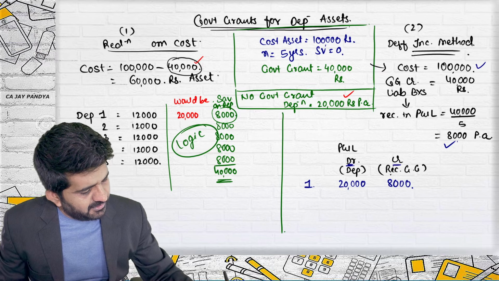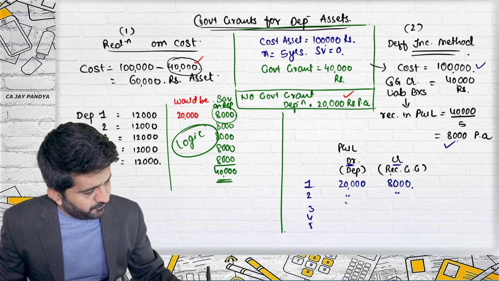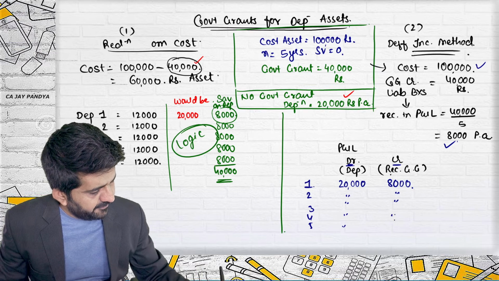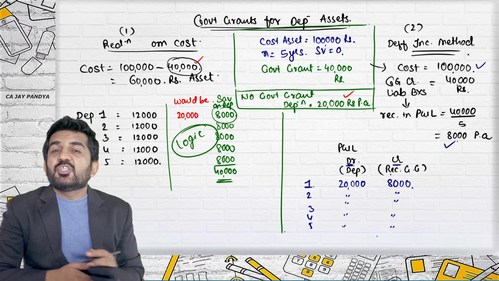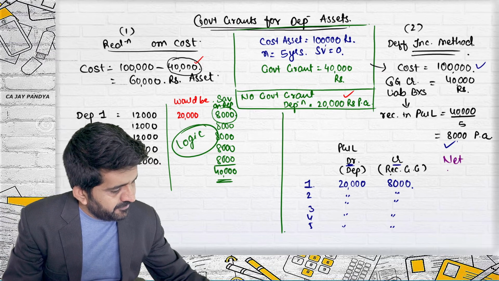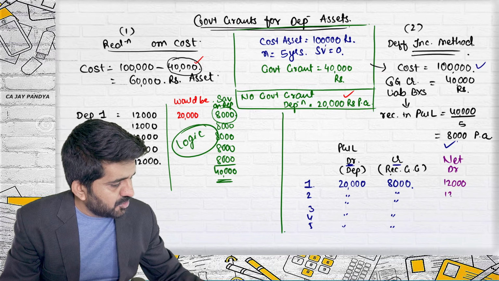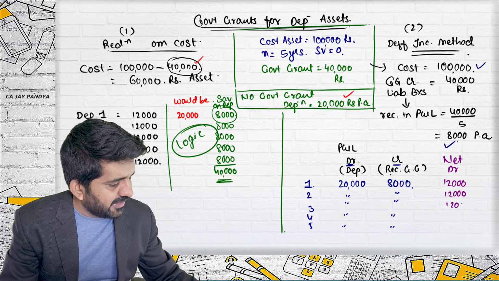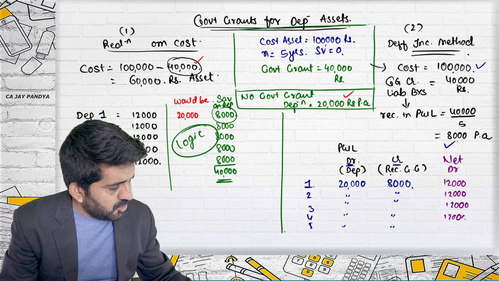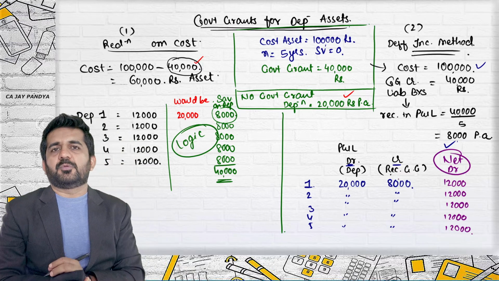This is debit, this is credit. Second year same. Third, fourth, fifth year same thing. So if you find out net, there is a debit of how much? 12,000 rupees in this particular asset. Of course, it is not directly 12,000 rupees, but net is 12,000 rupees from this asset.